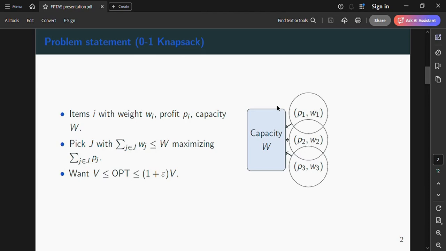This paper follows a common reduction used in earlier work. Rescale the problem so the item profits lie in the range of 1 to 2, by grouping profits by magnitude, then approximate the entire profit function f of x, which maps capacity x to the maximum achievable profit with that capacity, to a multiplicative 1 plus epsilon accuracy. Working with the whole function enables fast divide and conquer merges.